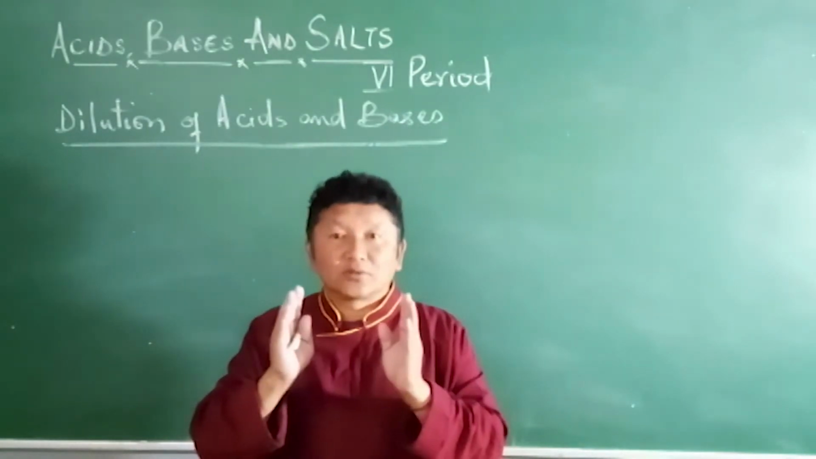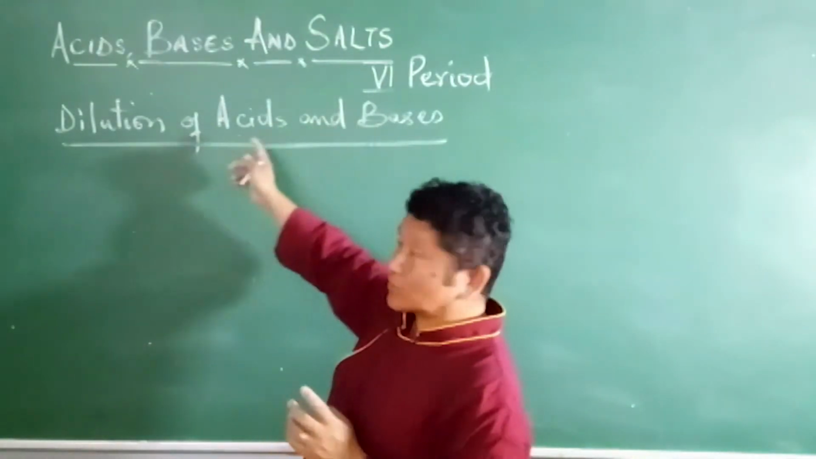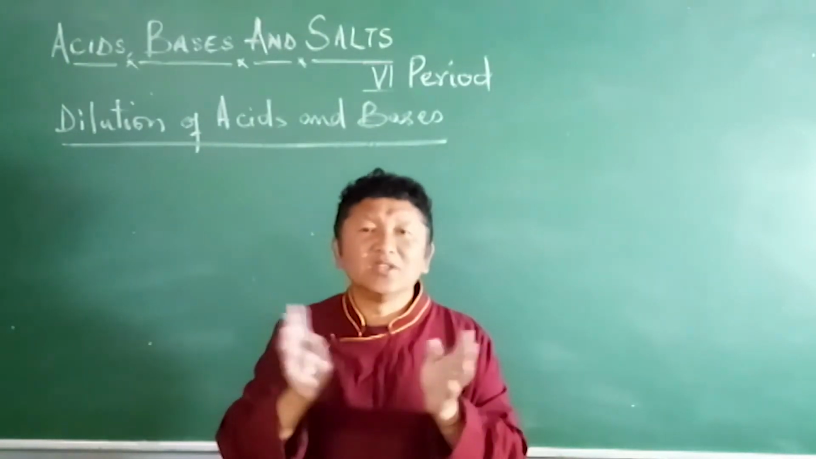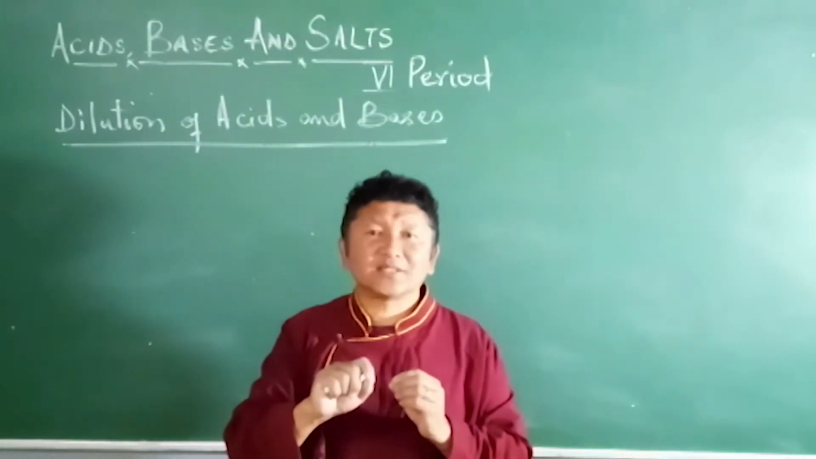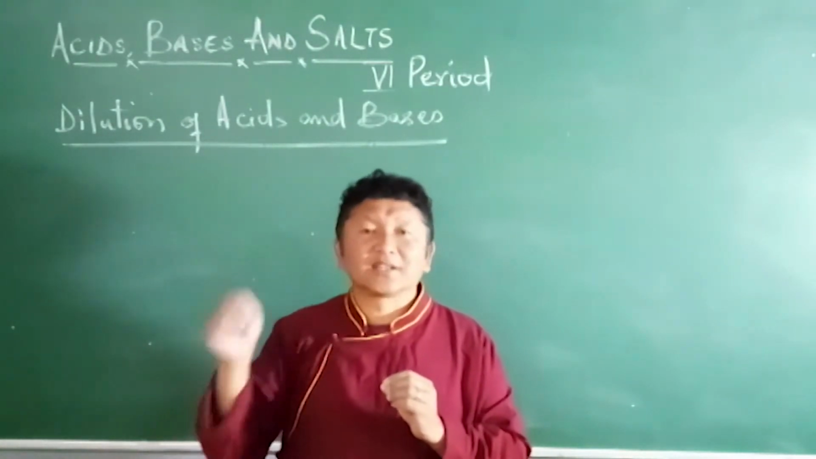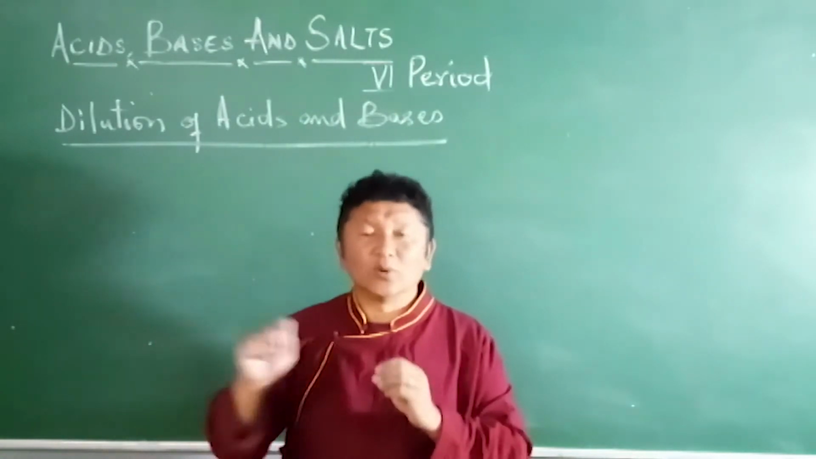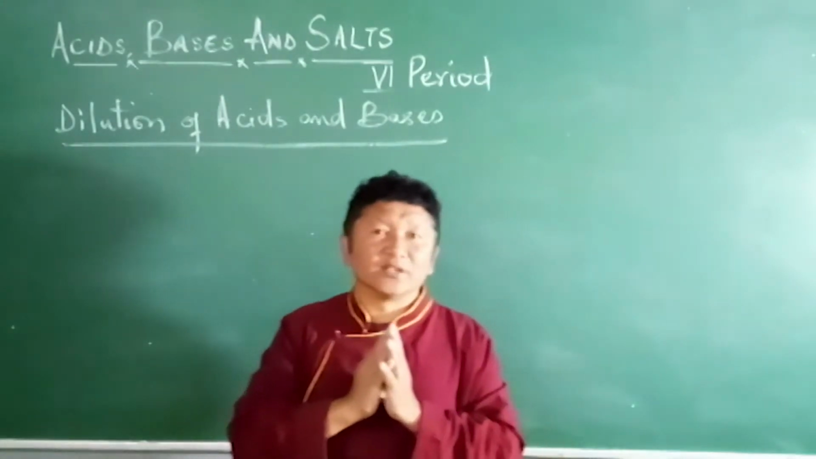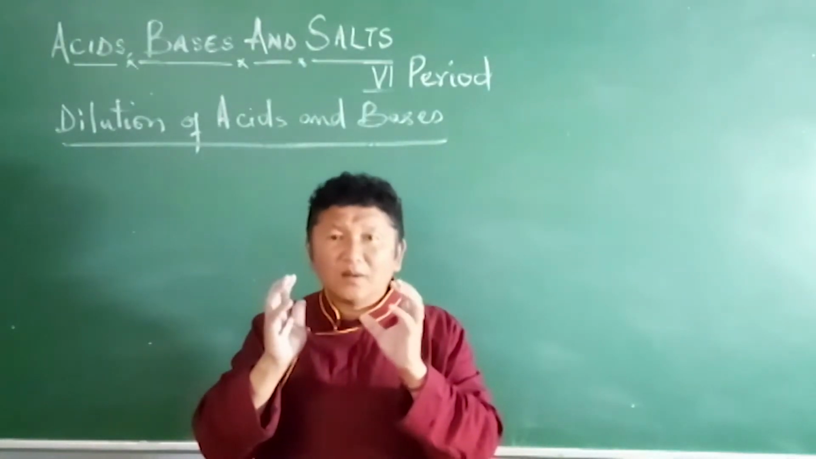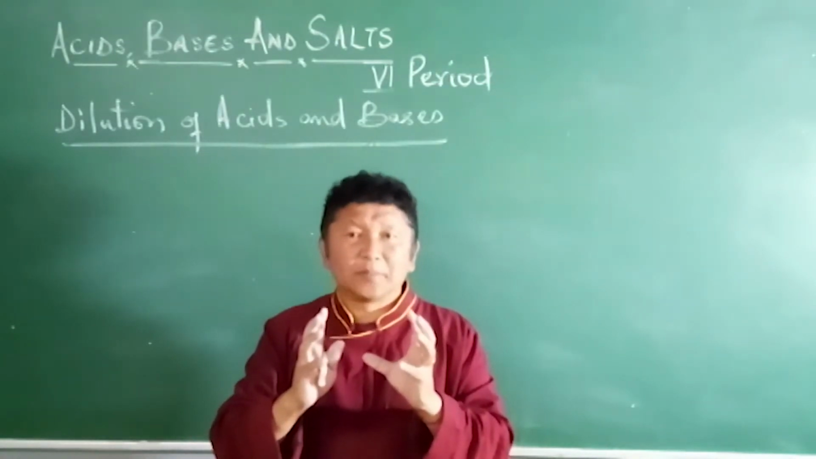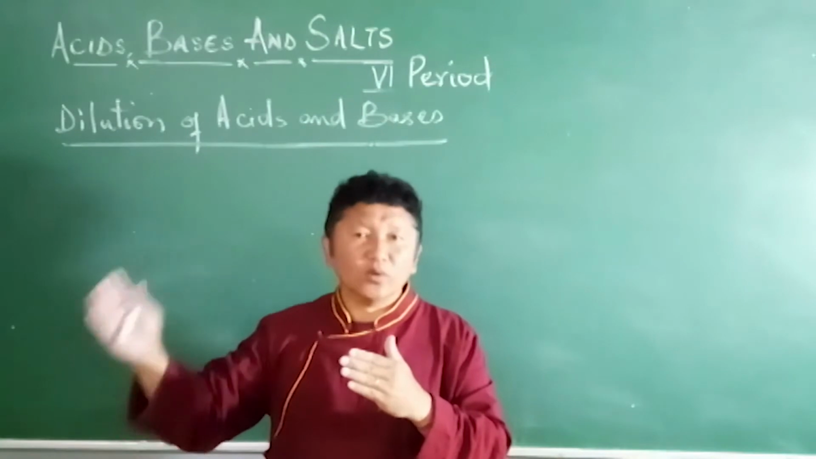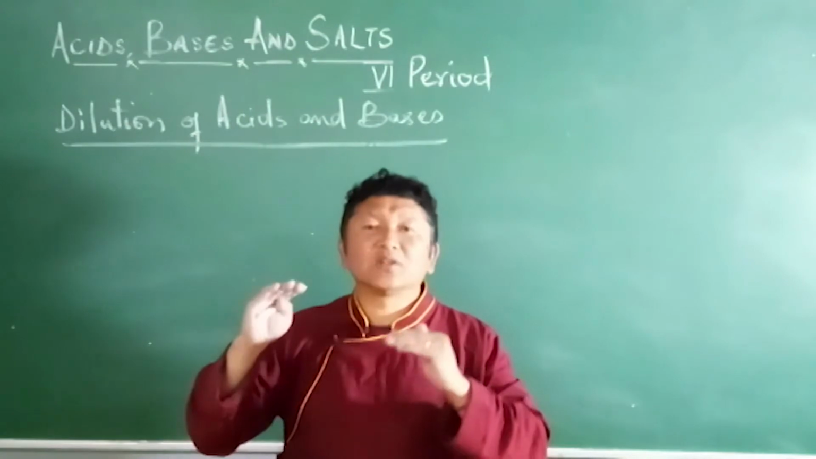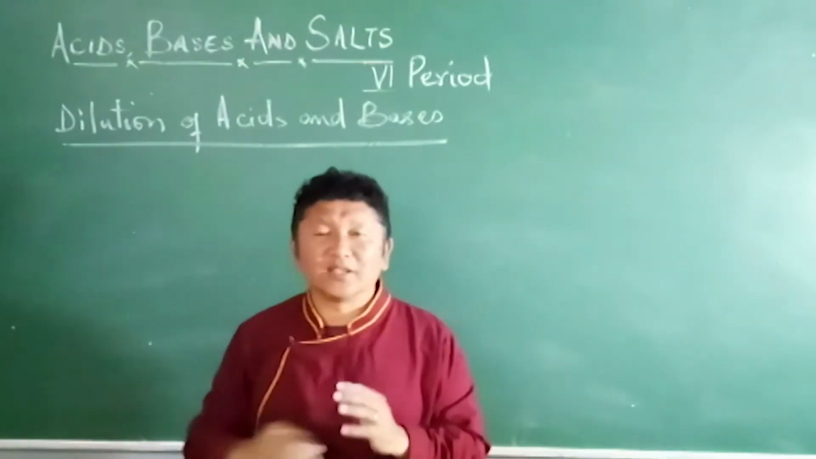These strong acids and strong bases are again of two types: concentrated acid and dilute acid, concentrated base and dilute base. The concentration is the number of ions present per unit volume. The hydrogen ion or hydroxide ion concentration determines whether it is concentrated or dilute.